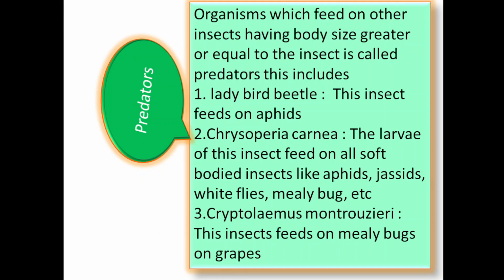Chrysoperla carnea, the larvae of this insect feed on all soft-bodied insects like aphids, whiteflies, mealybug. All these they will feed on, and in this way they will help to control the progeny. Cryptolaemus montrouzieri, the insect feeds on mealybug on grapes, and in this way it will kill the insect which feeds on grapes.